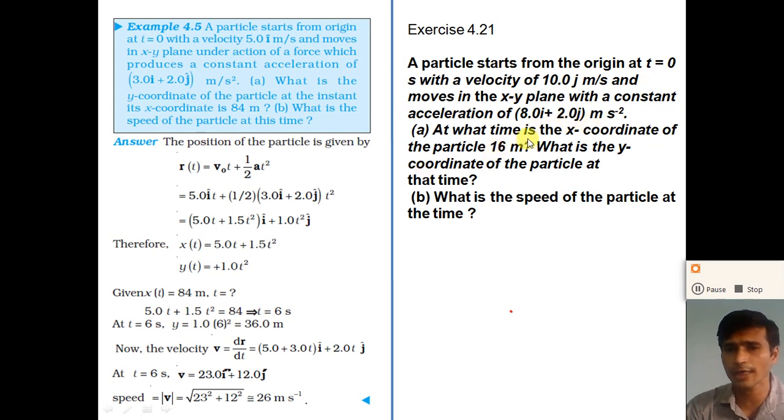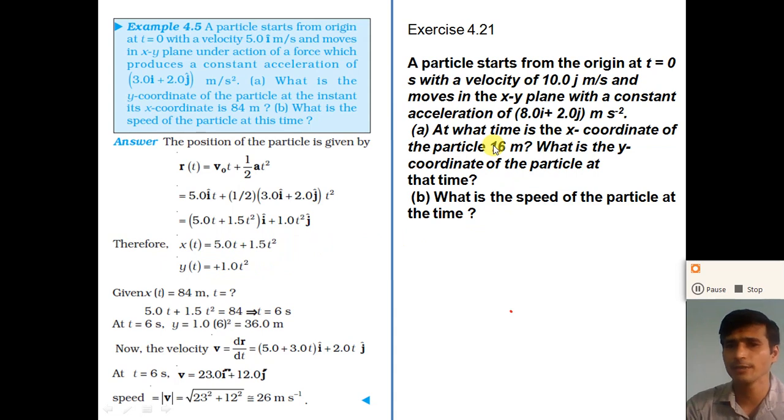Now at what time does the x coordinate of the particle become 16? So we have to calculate the time at which the x coordinate of the particle becomes 16. Similarly, calculate the equation of the position, find the x component and the y component as in the previous example, and find the time.